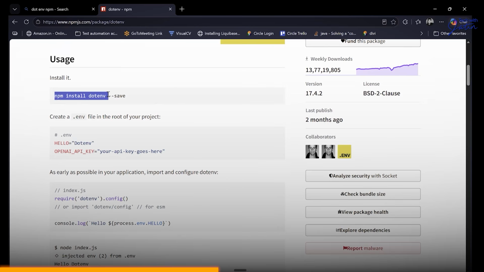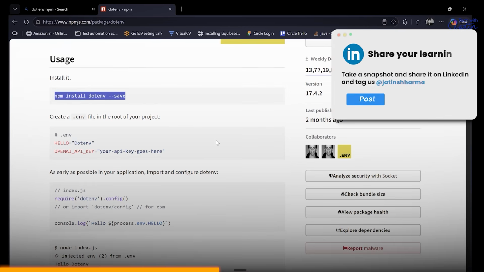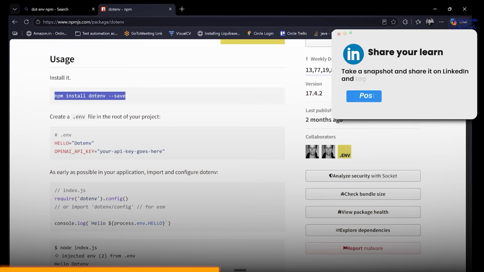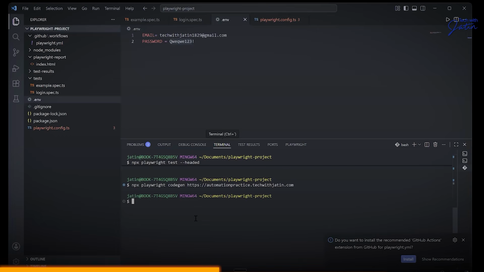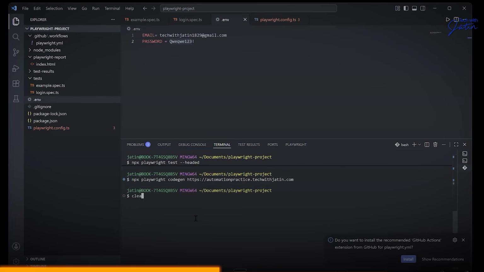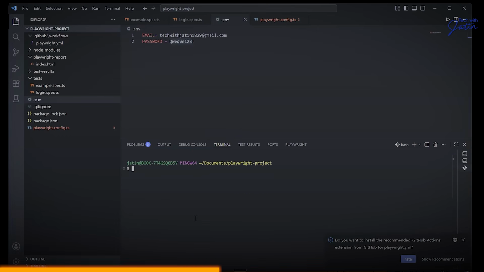We'll just do the npm install .env --save. Okay. Copy this. And we're going to go back over here, and go back to the terminal. Clear it off. Before I continue, one more time I'm going to repeat why we are doing it.